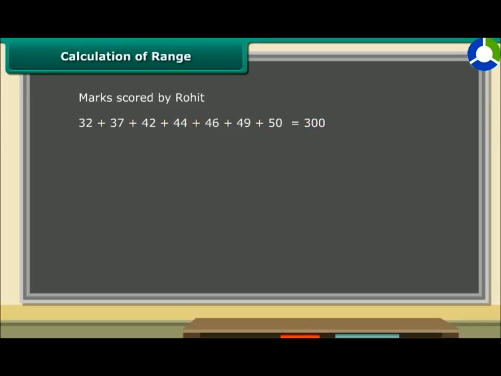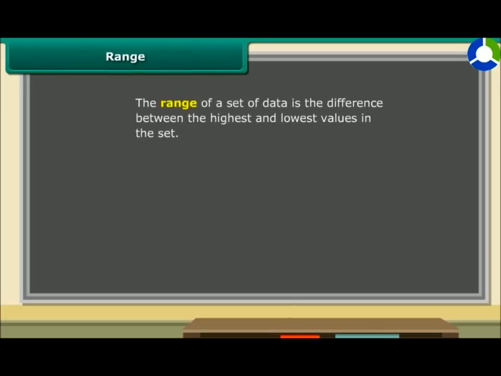We know he gave the maths test 7 times. So the mean marks of Rohit are equal to 300 divided by 7, which is equal to 42.86.